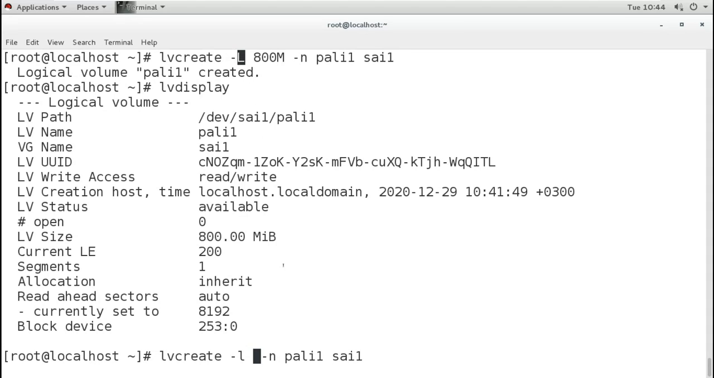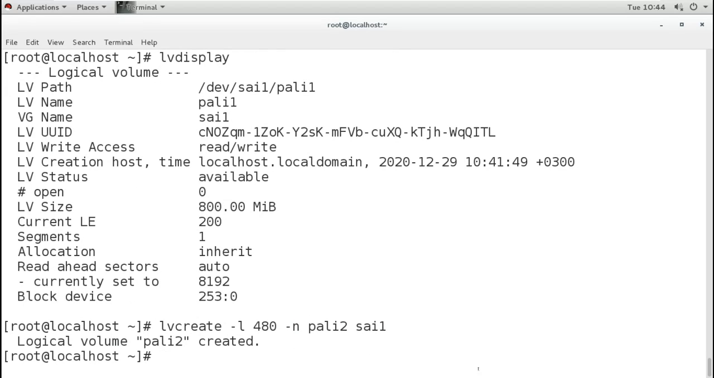So this time I'm creating one more LV, and I'm using a size in PE. I want to create an LV with the size of 480 PE. The name will be Pali 2, and from the group Psi 1. Now I don't know what is the size of that LV. I used the number of PEs, 480. Let's check by giving the lvdisplay command.